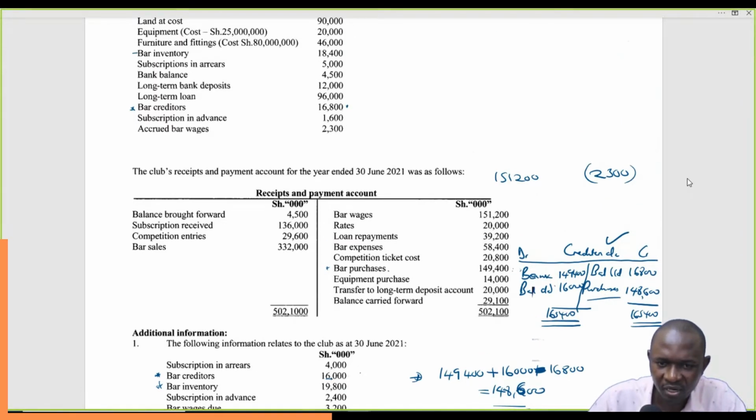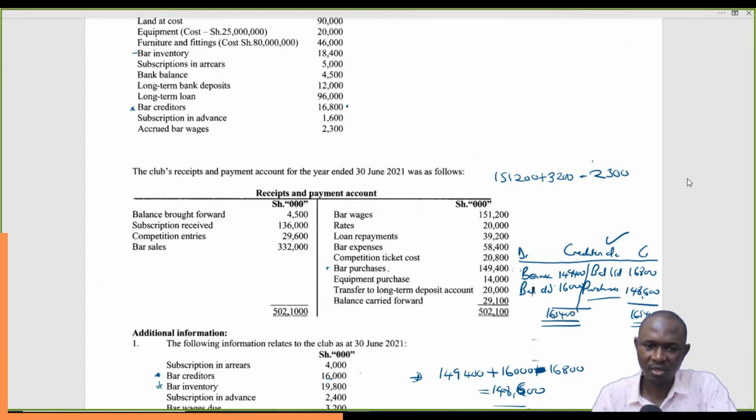So if we want to find out the actual wages for that year, we'll simply take what we have paid plus what is outstanding as at the end of that year, minus what we found on board, what was outstanding. So this is what we basically expect. Let's work it out and see.